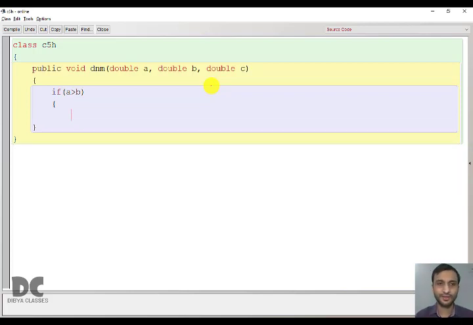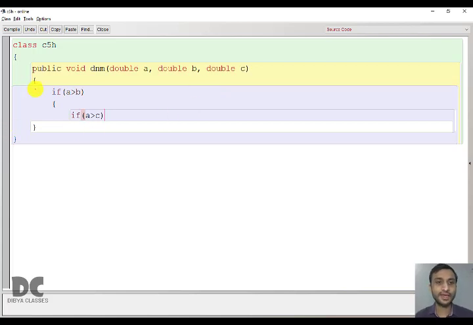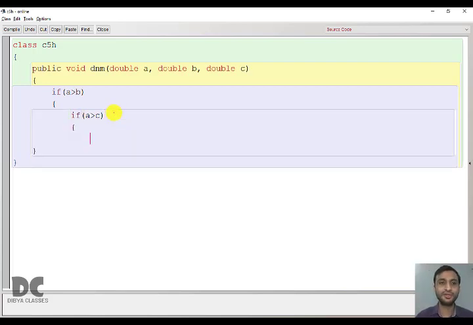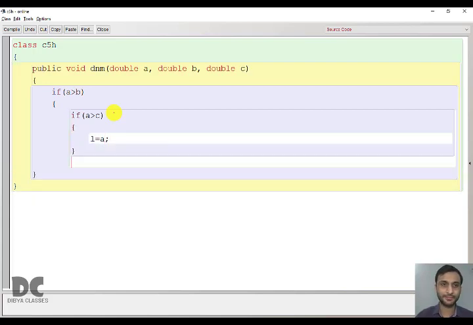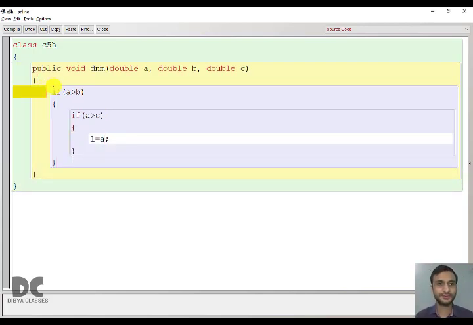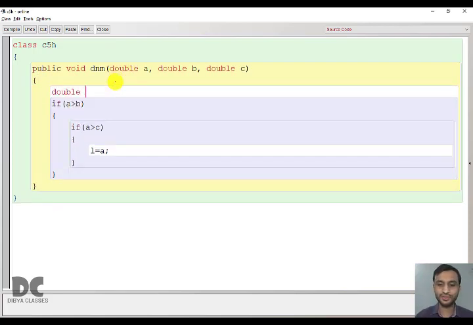No. Again we have to check if A is greater than C. So if A is greater than B and it is true, then again we have to check if A is also greater than C. If this is true, then we can say that the largest number is A. Understood? I will declare the variable L, which will store the largest number.